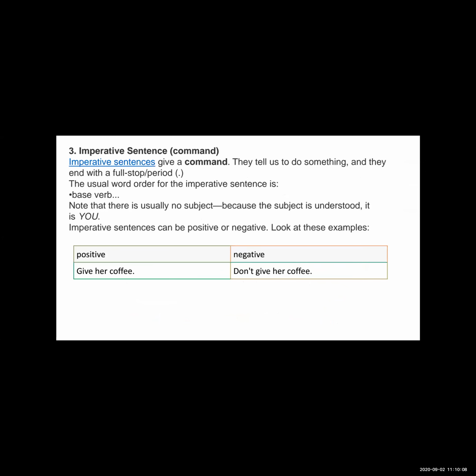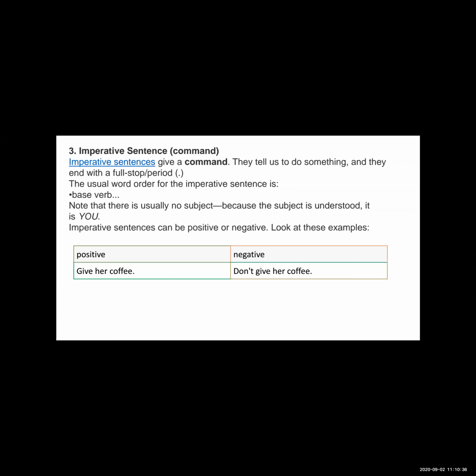In your home, if you have a younger sister, sometimes you can say just bring a glass of water, give a glass of water, or open the door, shut the window, shut the door. Like that you give orders to your smallest one. That means you are talking in imperative sentences.